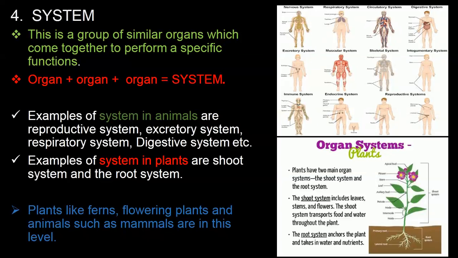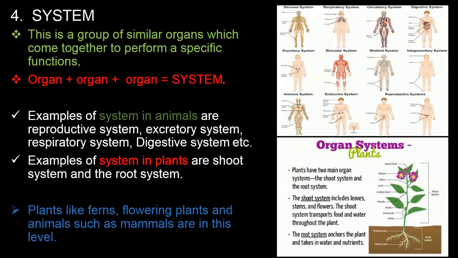We have the nervous system, respiratory system, circulatory system, digestive system, excretory system, muscular system, skeletal system, integumentary system, immune system, the endocrine system, and of course the reproductive system. Now, all the systems, they have parts that make up each and every one of them. Now, examples of system in plants are shoot system and the root system.